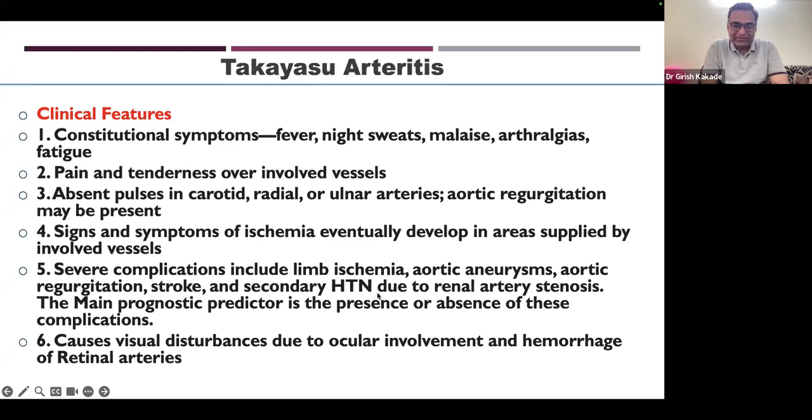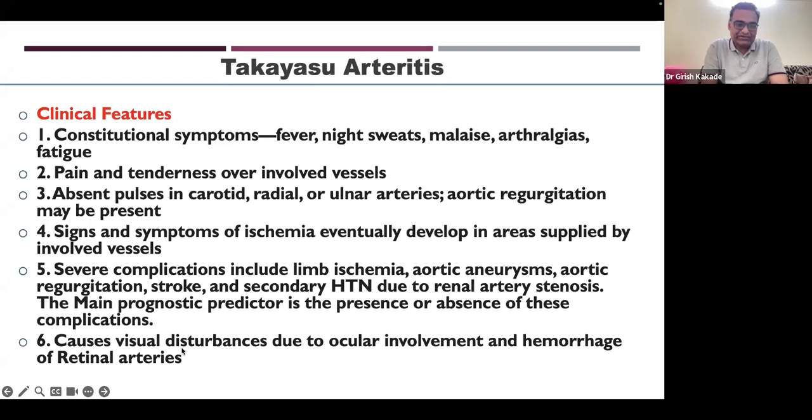This is very difficult. So if renal artery stenosis develops, this hypertension is very difficult to treat. Sometimes it needs the procedure to correct the renal artery stenosis. The main prognostic indicator is presence or absence of these complications. Once these complications set in, the immunosuppression treatment may not change the picture much, but we have to arrest the progress. But we have to prevent these complications by identifying the patient and starting treatment at early age.